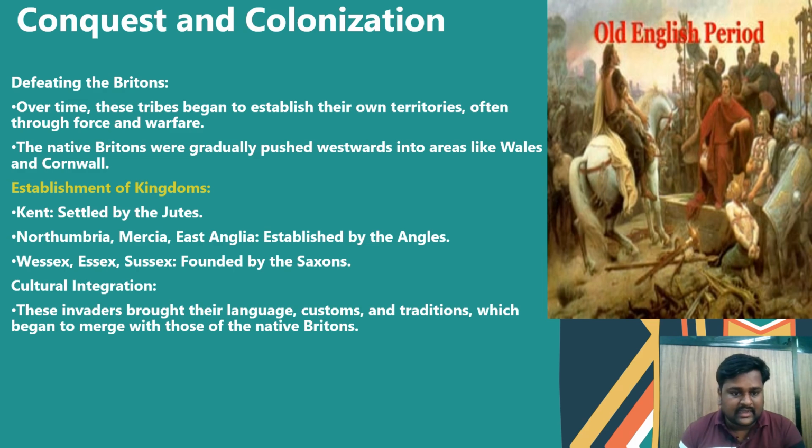Establishment of kingdoms: Kent, settled by the Jutes; Northumbria, Mercia and East Anglia, established by the Angles; Wessex, Essex and Sussex, founded by the Saxons. And cultural integration: these invaders brought their language, customs, and traditions, which began to merge with those of the native Britons. This is how Old English literature emerged.